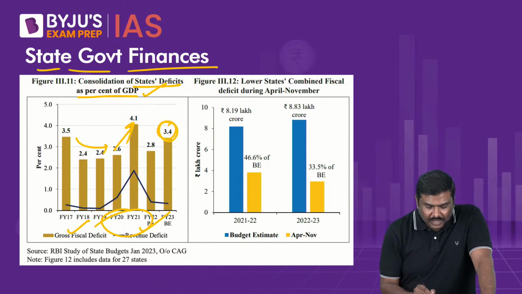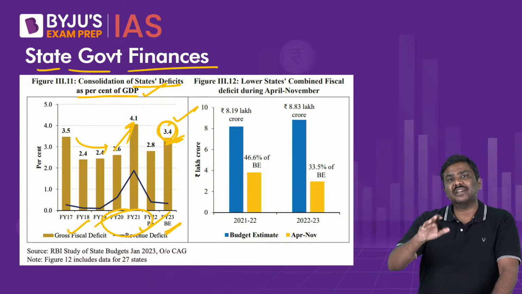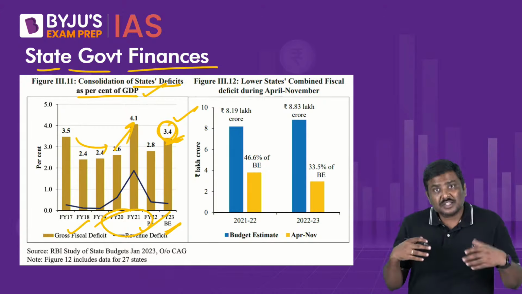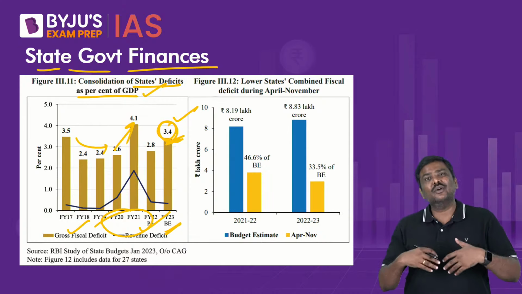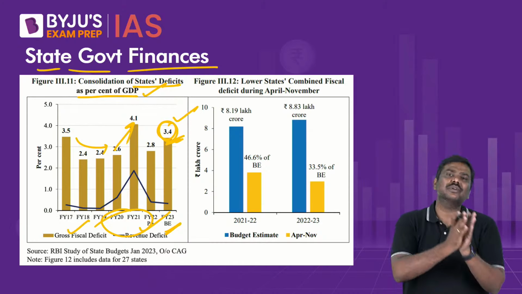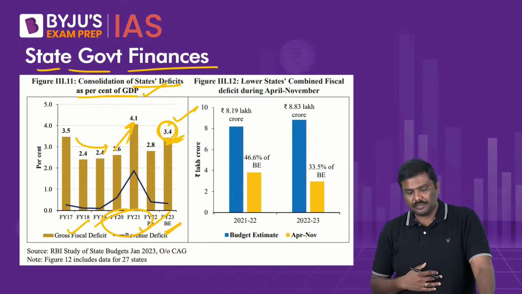And now, as per the financial year 23 budget estimates, the fiscal deficit of all the states put together is expected to be around 3.4%. As per fiscal responsibility documents, we are supposed to reduce it to 3% of GDP, and the total debt of the states is supposed to be reduced to 20% of GDP.